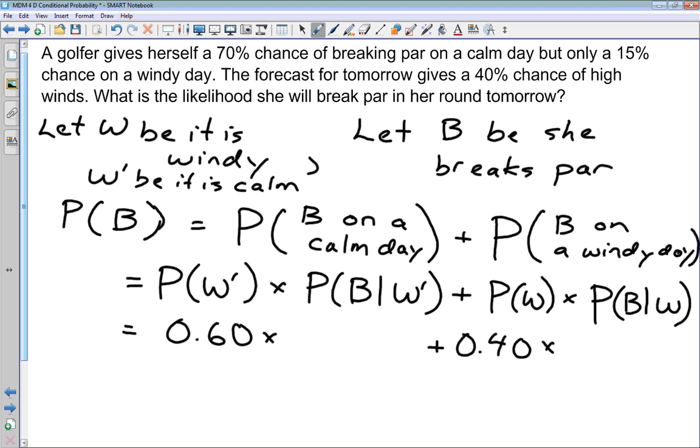What is the probability that she breaks par given that it's a calm day, or given W complement? Well, she gives herself a 70% chance of breaking par on a calm day, so that'll be 0.70. What is her probability of breaking par on a windy day? Only 15%, so 0.15.